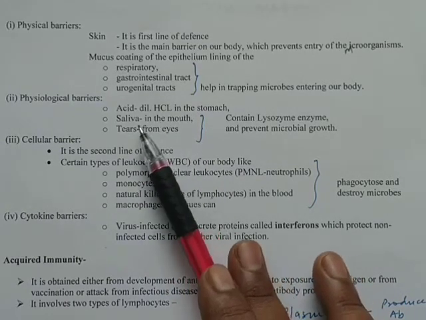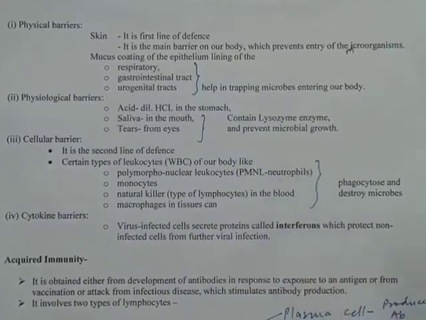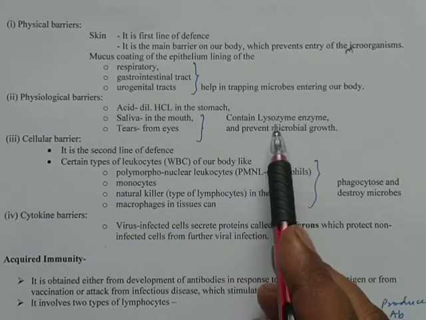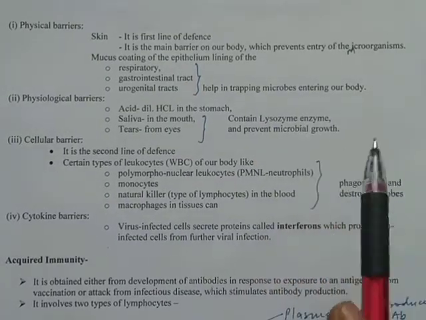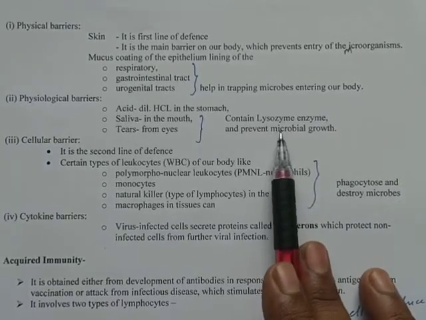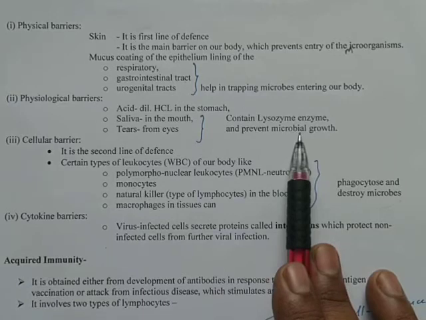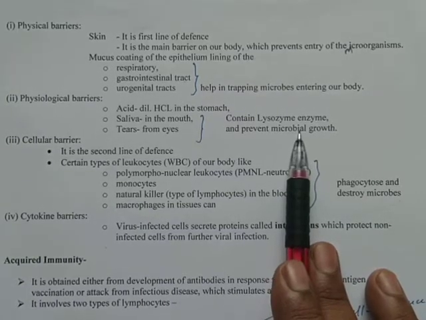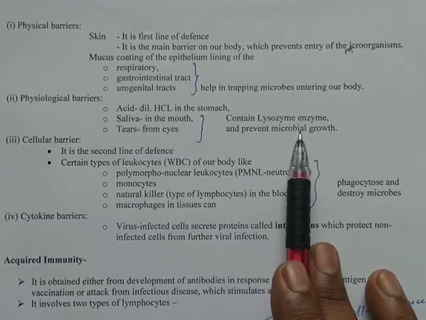Now, this saliva and tears, both of them contain an enzyme. That enzyme is named lysozyme. This prevents microbial growth. If you remember in 11th class, you have studied about the cell wall of bacteria. That is, gram-positive bacteria is made up of a peptidoglycan layer.